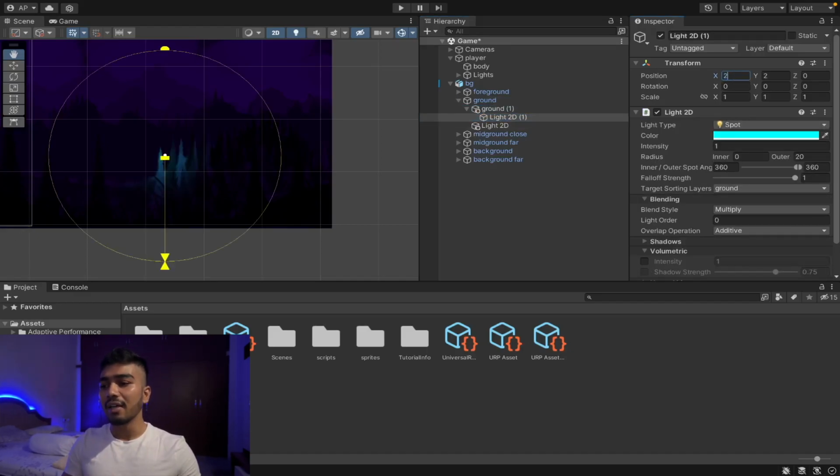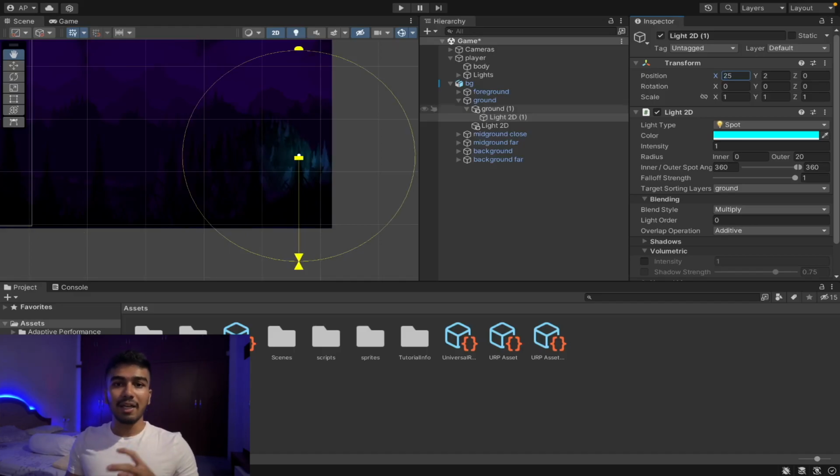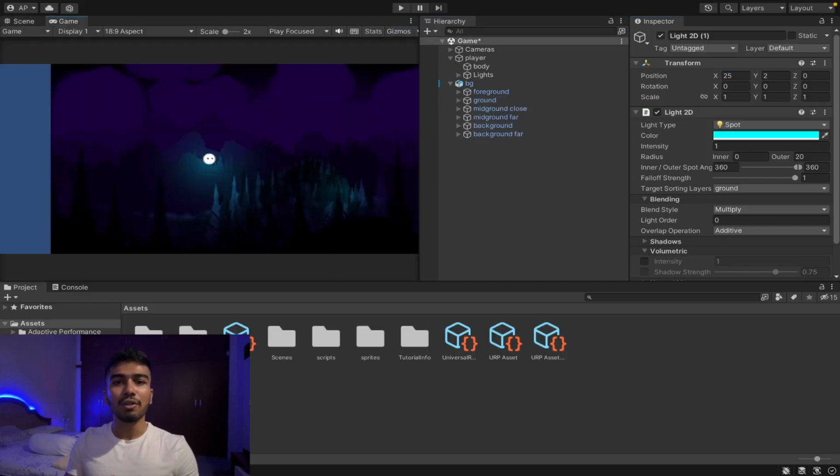Now I'm going to go ahead and create similar lighting effects for all the layers in the background, and I'll speed up the process so that you won't have to get bored, and I'll see you guys when I'm done.